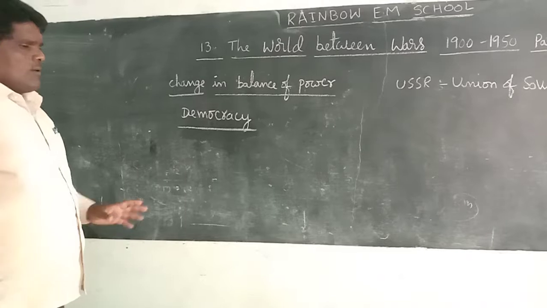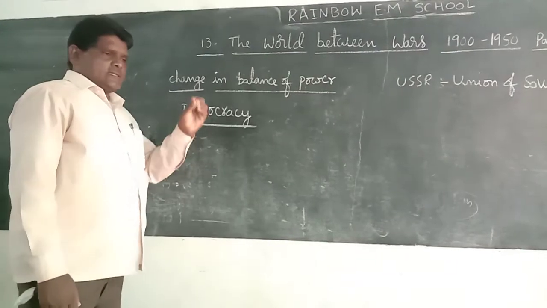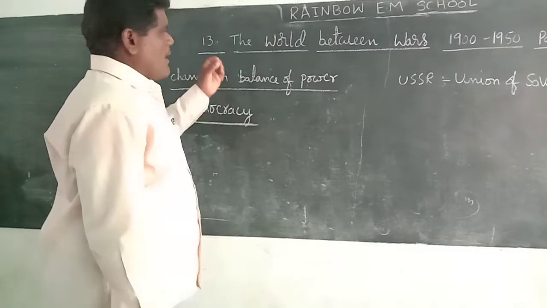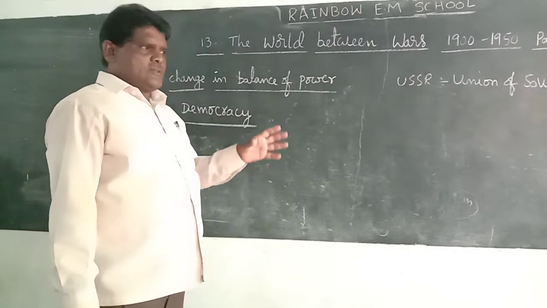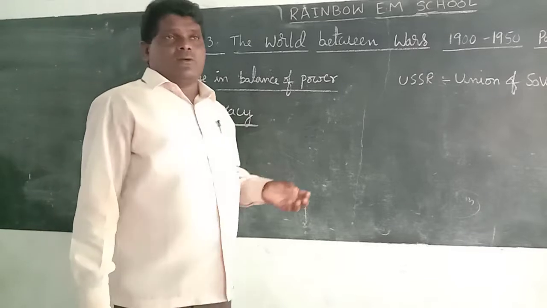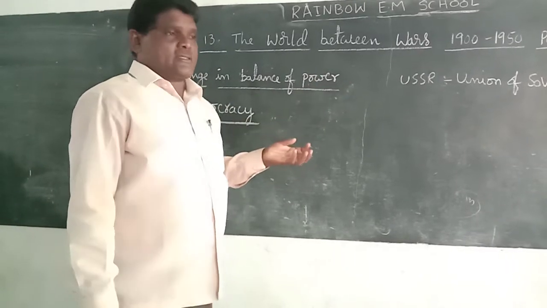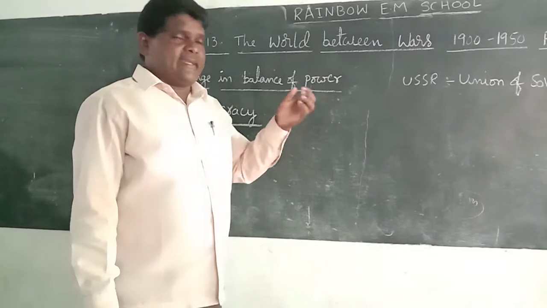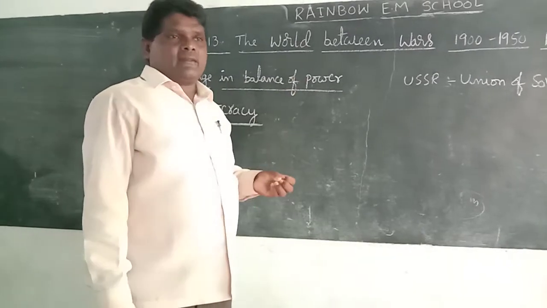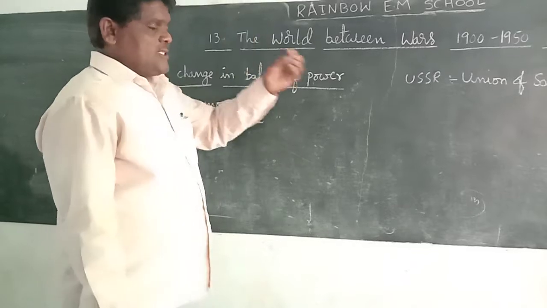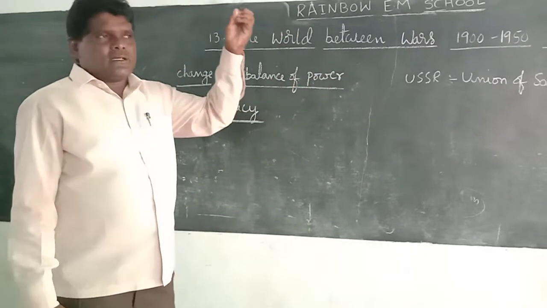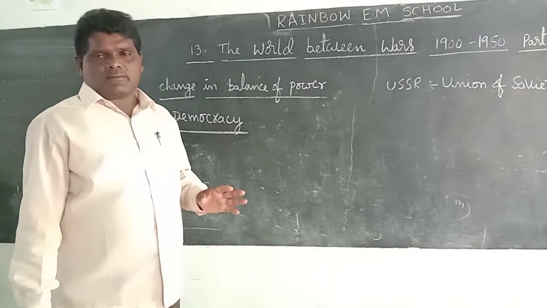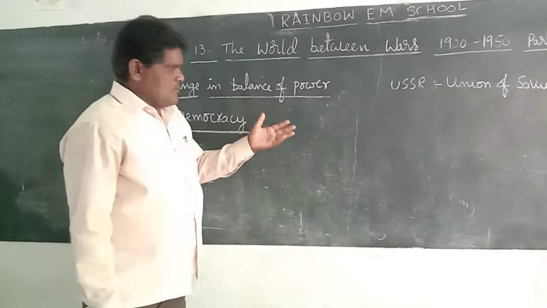Next, an important point: many European countries. After the First World War and Second World War, the great empires Austria-Hungary, the German empire, and the Russian empire completely collapsed after the First World War.